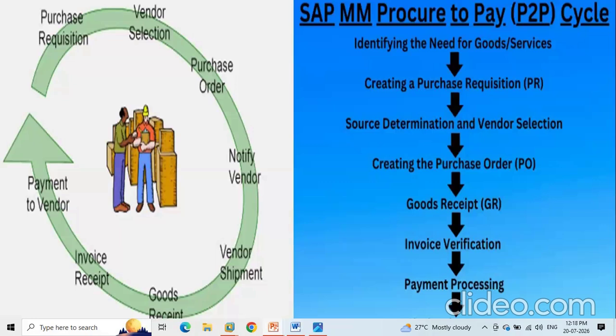There is a separate department for this, called the procurement specialist or material handling department, the product handling department. I am telling you this for your complete P2P knowledge, because if you are hired for sourcing, you need to have this knowledge as well. Then you send an RFQ, a request for quotation, to 2 to 3 vendors. They give you quotes, and then you finalize one vendor.